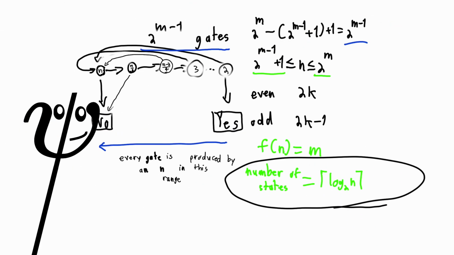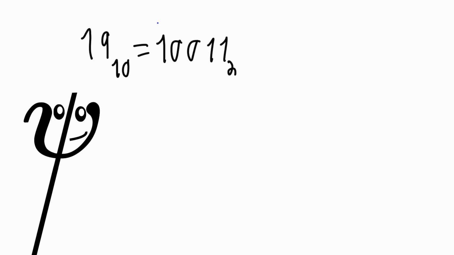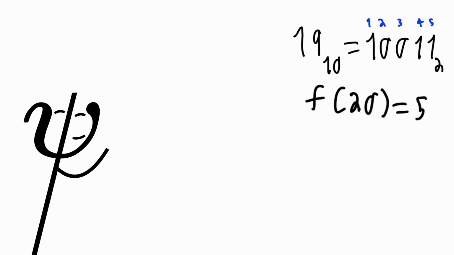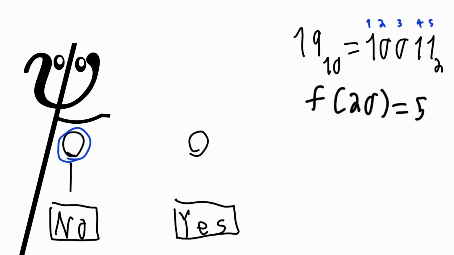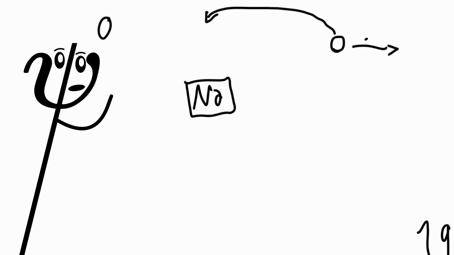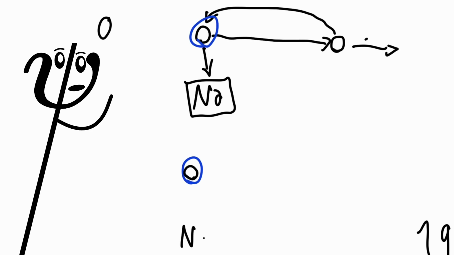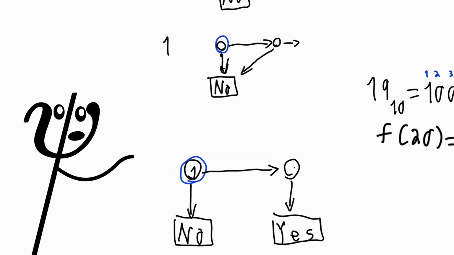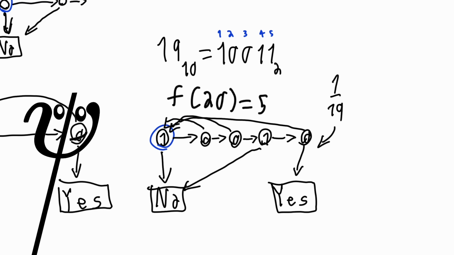F of n also has a nice relation to binary. F of n plus 1 is the number of bits or digits required to express n in binary. Also, if you want to make any 1 over n gate, here is a neat trick related to binary. Make the sequence of states and connect the other arrows in this way. An arrow that loops back is a 0, and an arrow that goes to no is a 1. Take n minus 1 and convert it into binary, then go through the bits in order. For example, that 1/3 gate leaves 1 and 0, which do match the states we had in the first gate. Try this on a higher order gate.